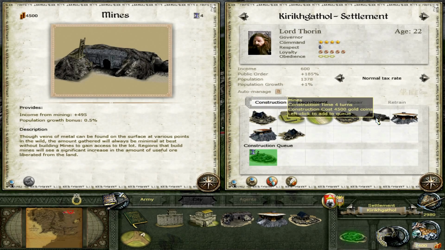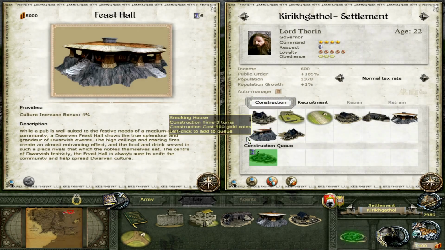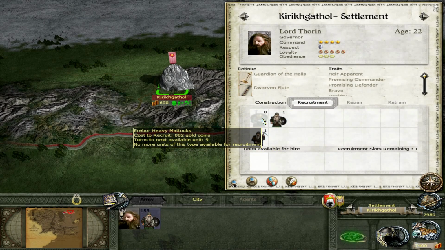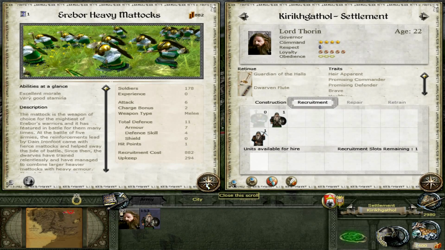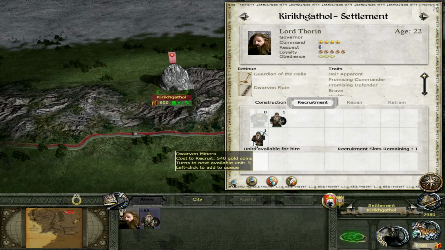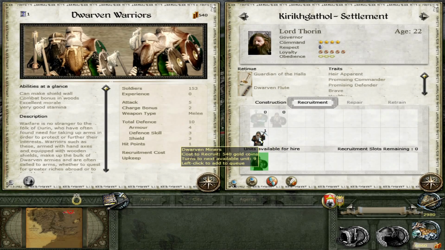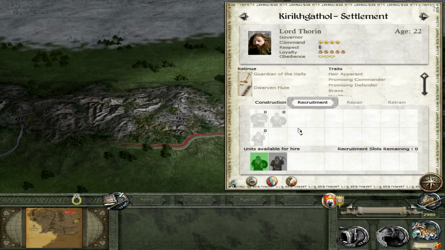Large pig farm. Mines. That's a decent amount of income as well. We should probably start building up our forces there, ready to scout on out. Erebor heavy mattocks. They sound cool. They're not actually that effective. Dwarven miners. And we have dwarven warriors. So let's get the warriors and the miners in there.